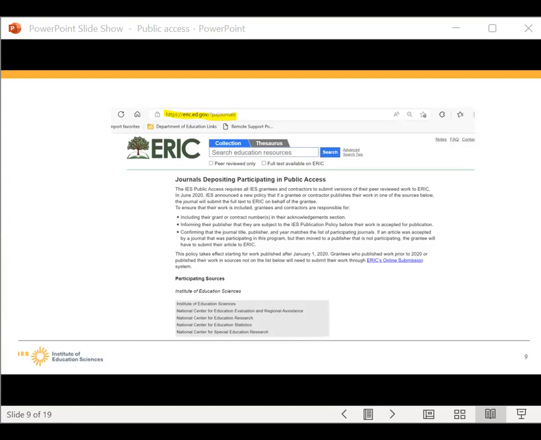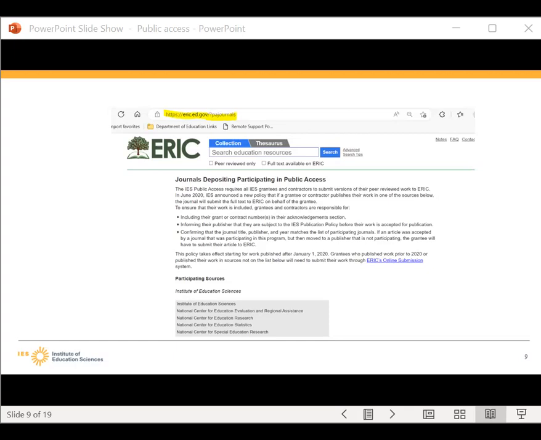You can see a list of these publishers and the relevant journals on the page listed here. If you are publishing in one of these journals or non-journal sources, then you do not need to do any additional work. The publisher will ensure that your article complies if you have acknowledged ED funding correctly. For example, any work published by the Institute of Education Sciences will automatically be deposited into ERIC. That is why most contractors do not need to take any additional actions to comply with this policy.